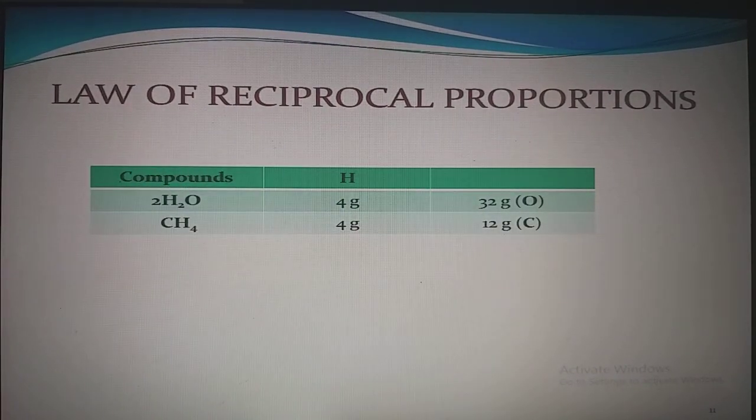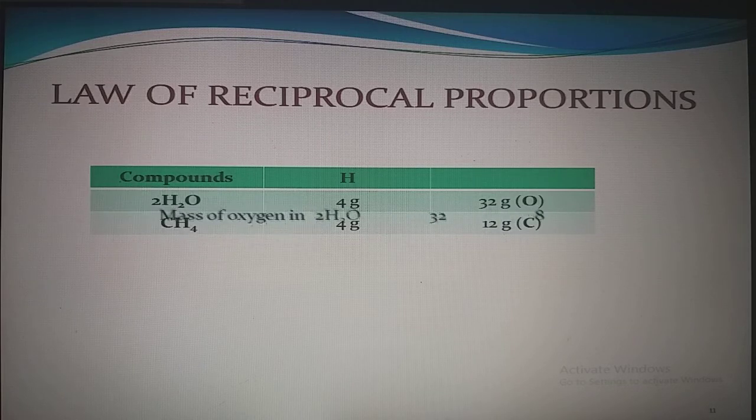This time we have taken water and methane. Remember that the mass of the common element should be the same. So we have taken 2 moles of H2O so that the mass of hydrogen in H2O and CH4 becomes equal, that is 4 grams. The mass of oxygen in H2O is 32 grams and the mass of carbon in CH4 is 12 grams.